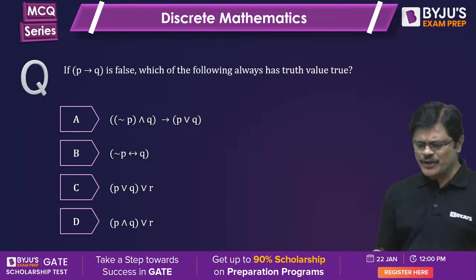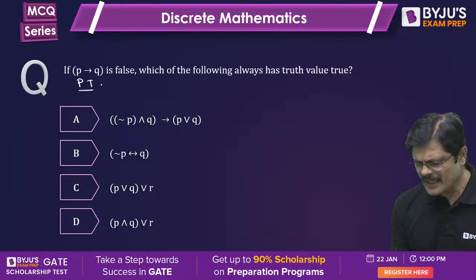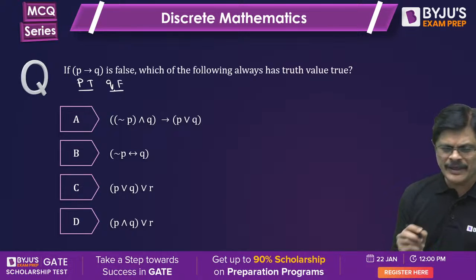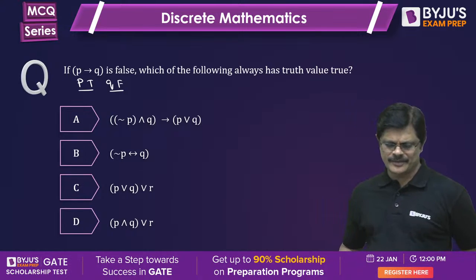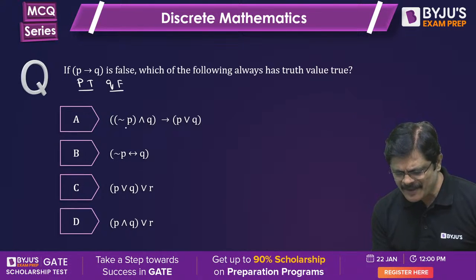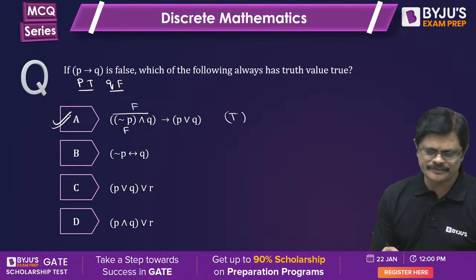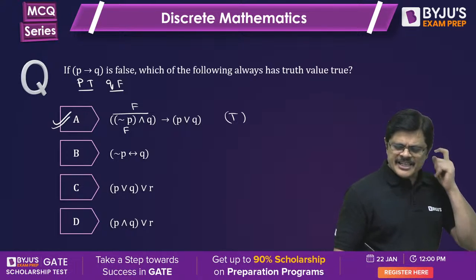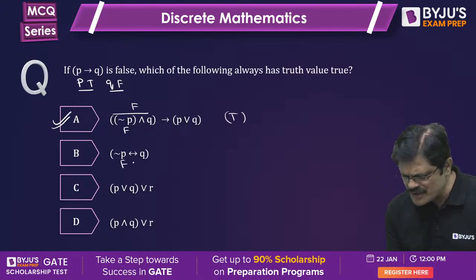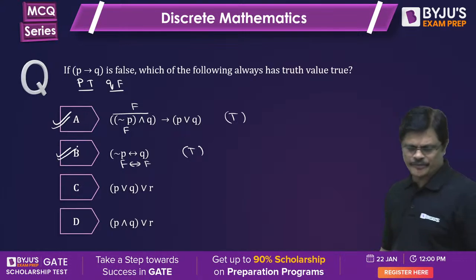See, when P implies Q is false, sir, we know that an implication is false when P is true and Q is false. So P truth value and Q truth value is fixed. Then you have to find the truth value of these fellows. See, P is true means negation P will be false. False and anything is false. And false implies anything is true. Therefore, A is true. The next one, P is true means negation P is false and Q is false. False if and only if false will be true. So B is also true.